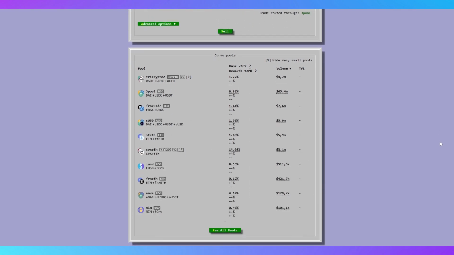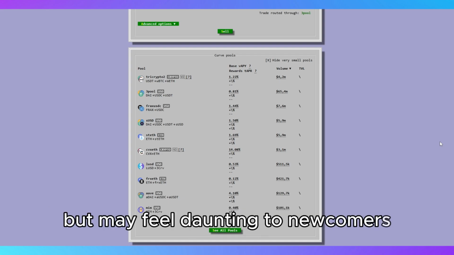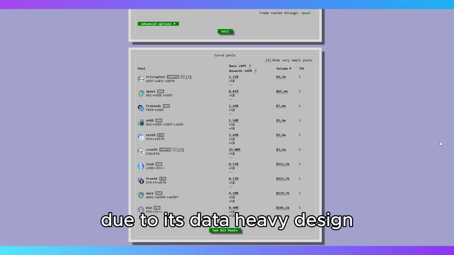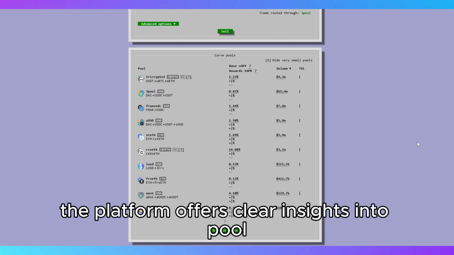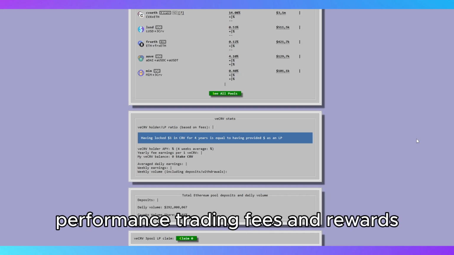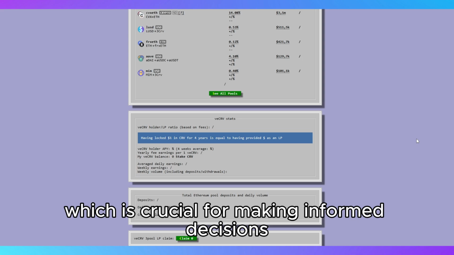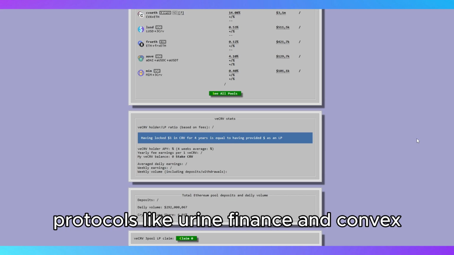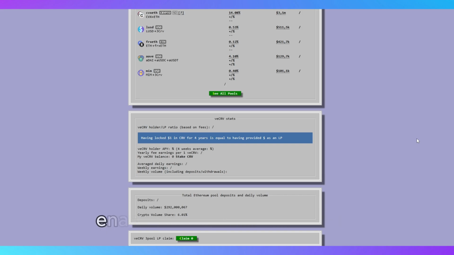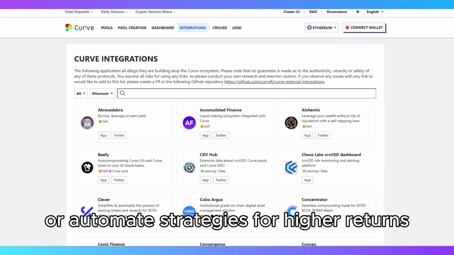From a user perspective, the interface is functional but may feel daunting to newcomers due to its data-heavy design. However, once familiar, the platform offers clear insights into pool performance, trading fees, and rewards, which is crucial for making informed decisions. Curve also integrates seamlessly with other DeFi protocols like Yearn Finance and Convex, enabling users to stack yields or automate strategies for higher returns.